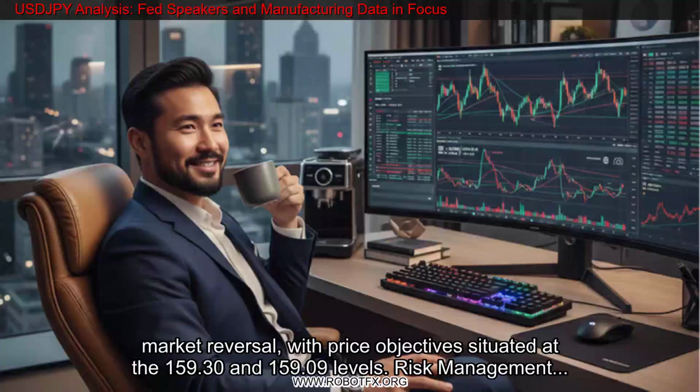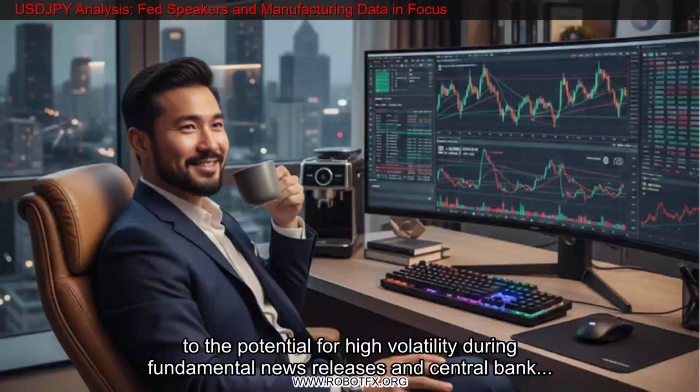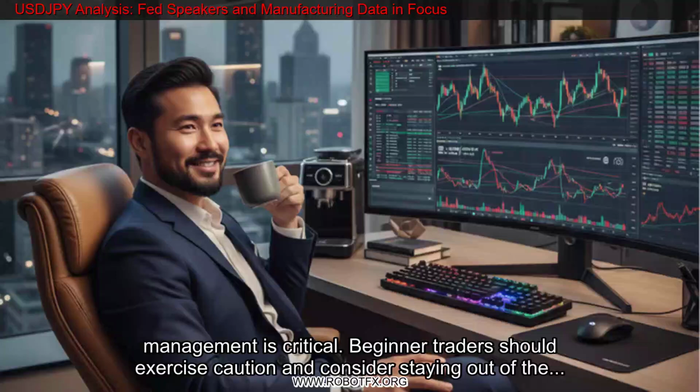Risk management is important due to the potential for high volatility during fundamental news releases and central bank commentary. Disciplined risk management is critical. Beginner traders should exercise caution and consider staying out of the market during major reports to avoid slippage and sharp price fluctuations. Utilizing stop-loss orders remains a fundamental requirement for protecting capital in the current market environment.